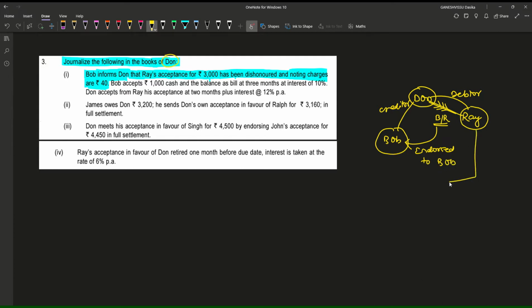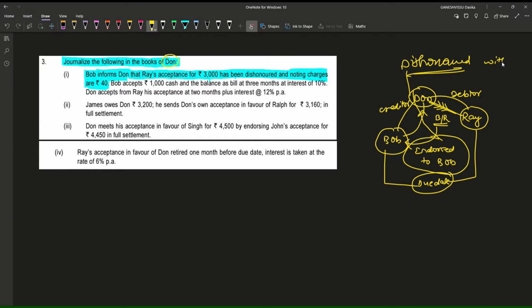On the due date, Bob informed Dawn that the endorsed bill is dishonored with noting charges of 40.